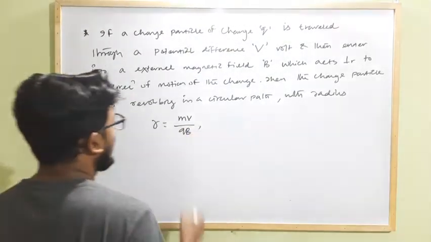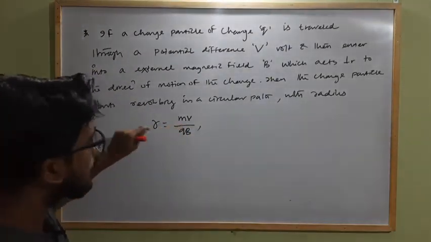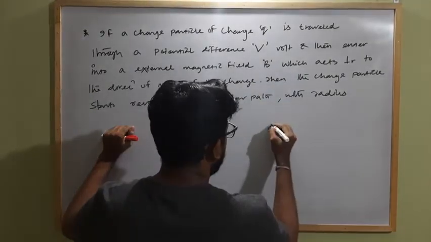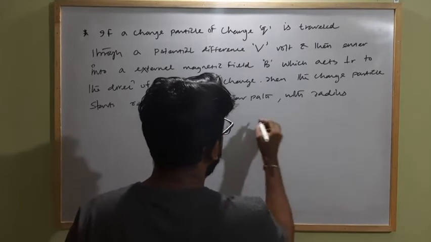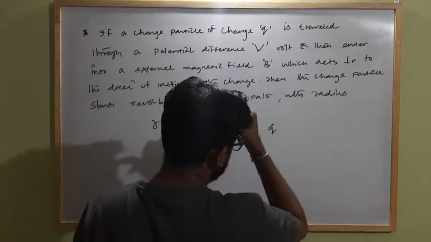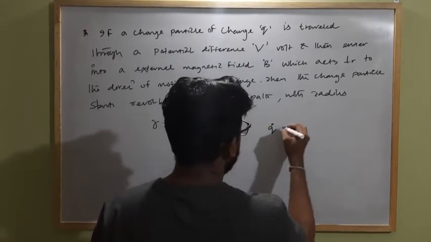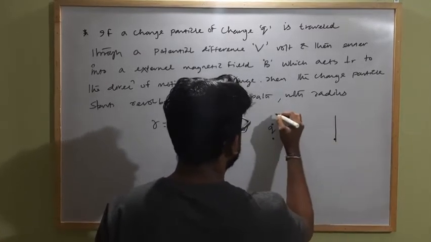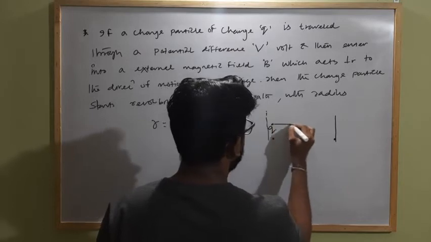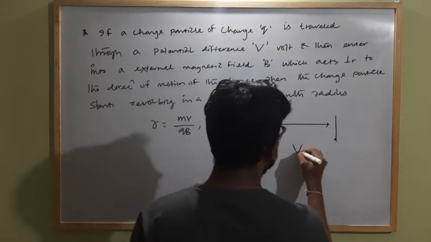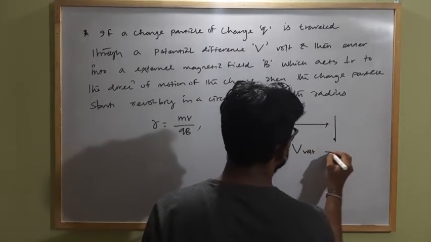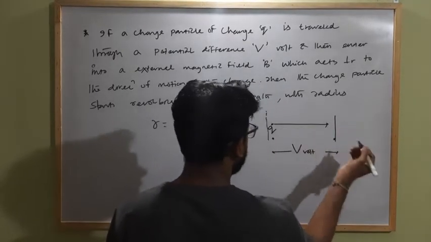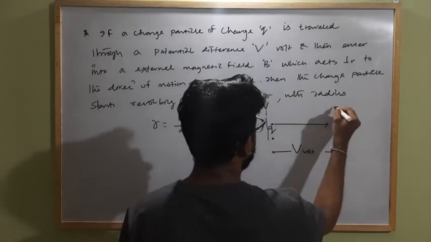Clear? Here mv is the momentum of the charged particle, as we already discussed. Here is a charged particle which passed through a potential difference. Here is a point and here is another point. Between these 2 points, the charged particle travels like this, and here is a potential difference of V volt. So when the charge travels from this end to this end, let it be higher V, it will be at lower.